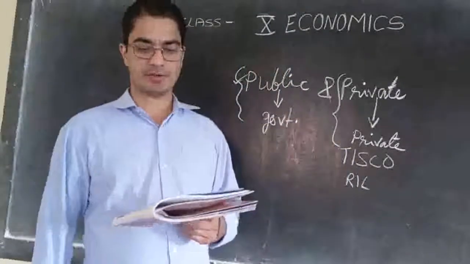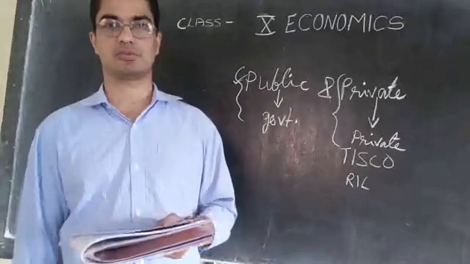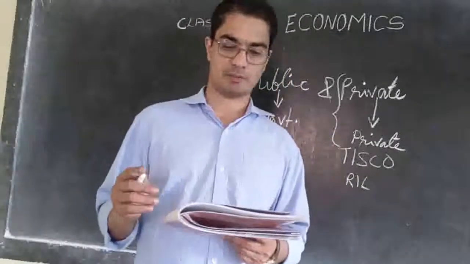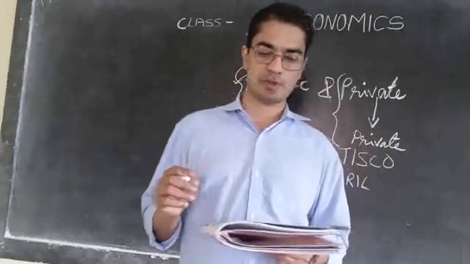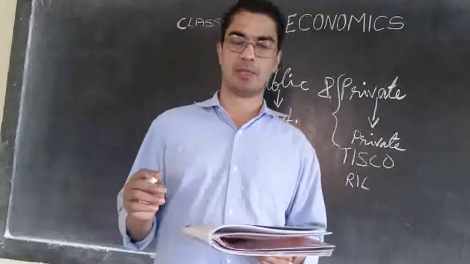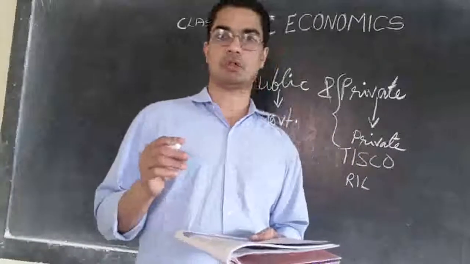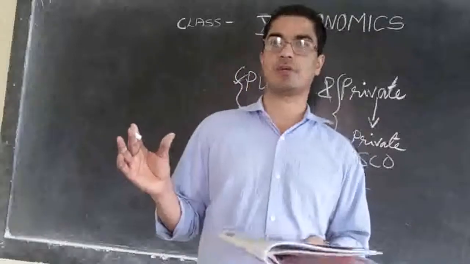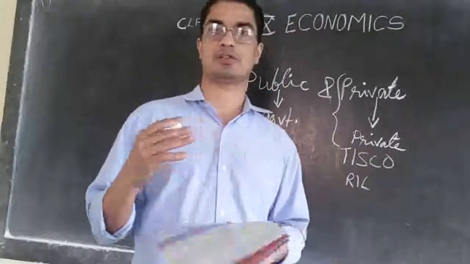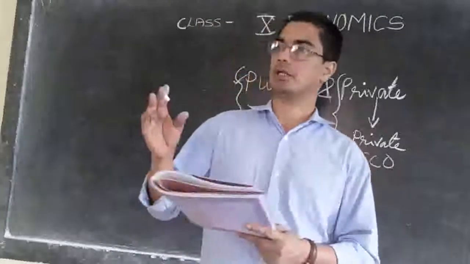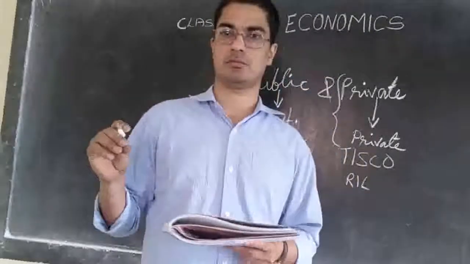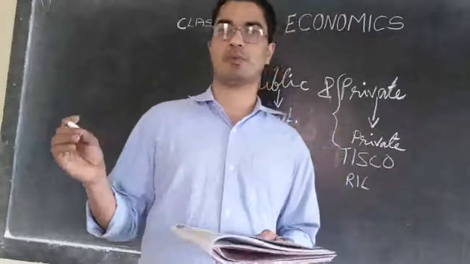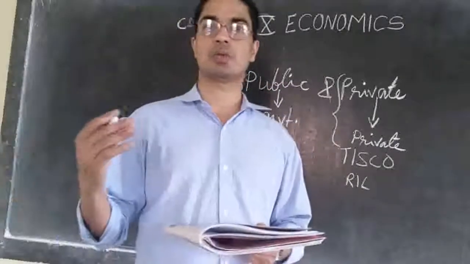Then there are some activities where the government has to give support. For example, the private sector may not continue their production or business unless the government encourages it. So the government also may have certain limits, and the government may contact some private people who are very rich, like Tata, Reliance and so on. So the government will say, there is a work to be done, can you do it? We will give you support. So that way the government will contact certain private companies and make them do that work